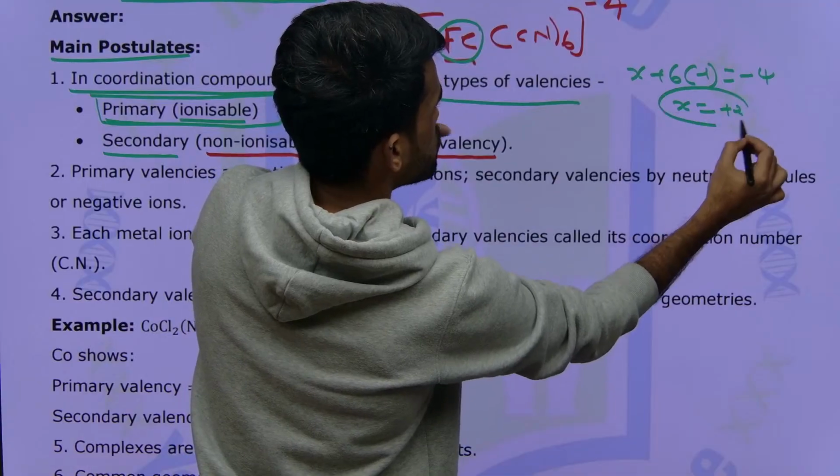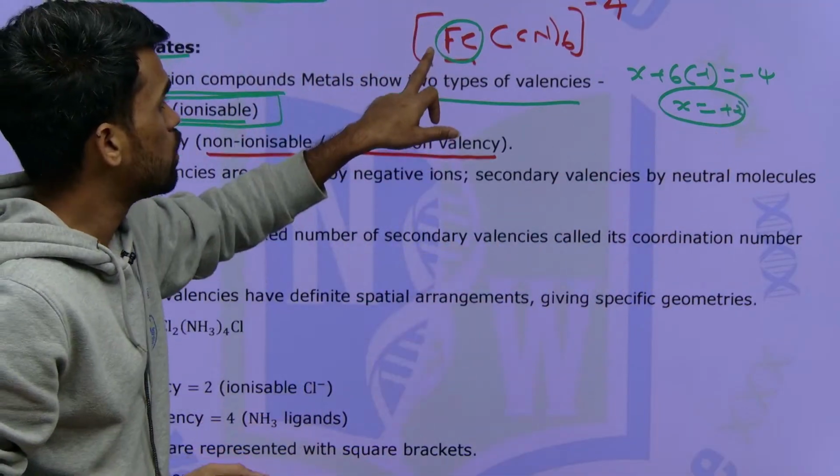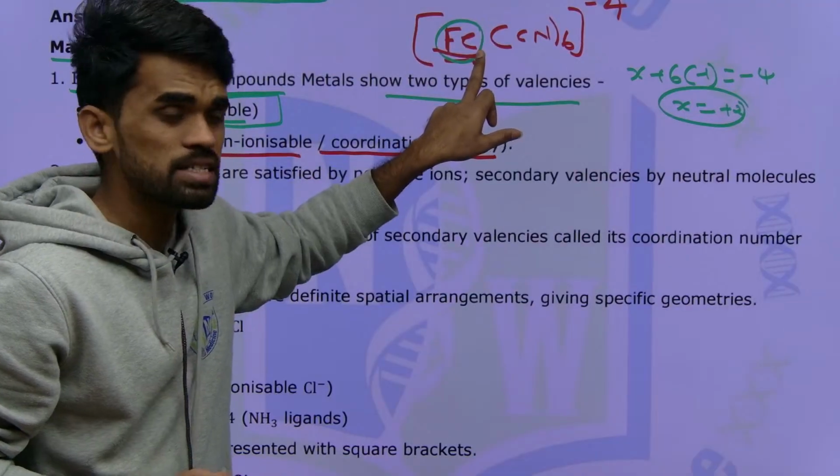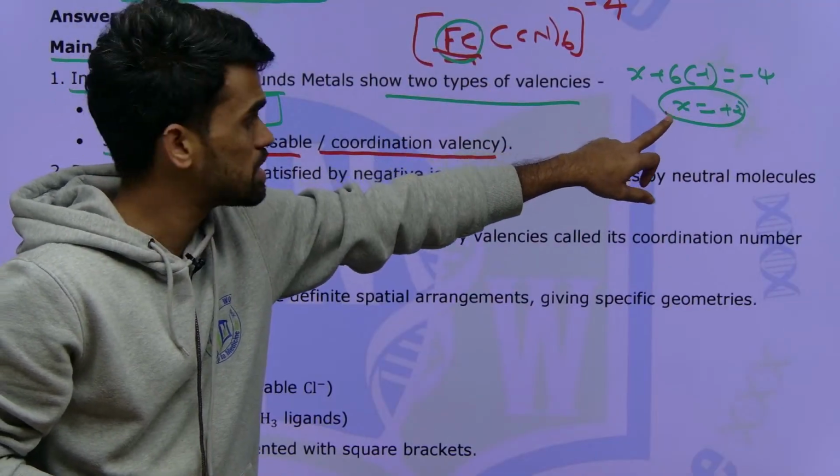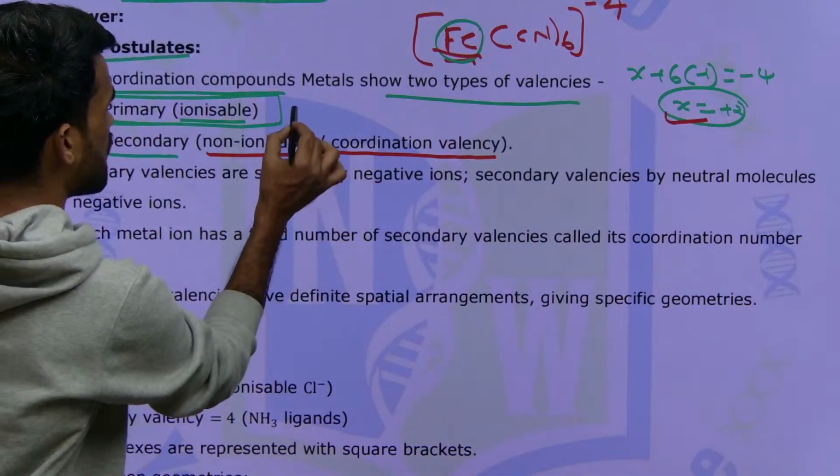So this is the oxidation state of iron. So you can say, what is the primary valency of iron? That is nothing but oxidation state. What is its oxidation state? Plus 2. So primary valency will be plus 2.